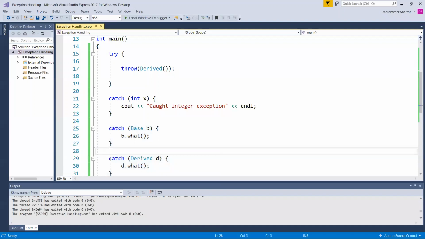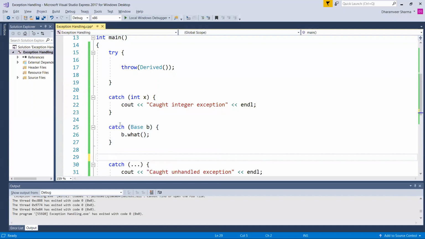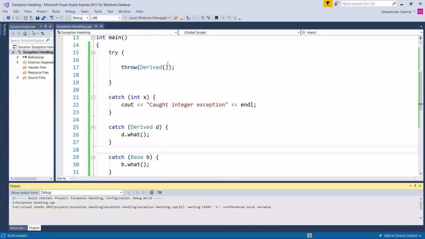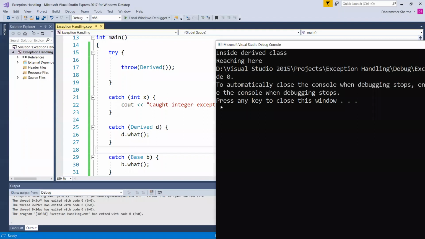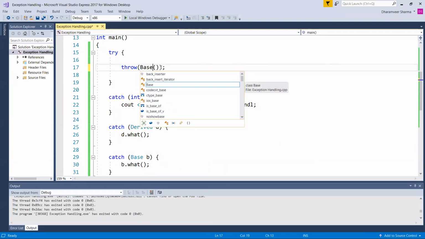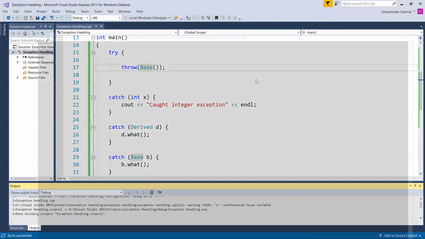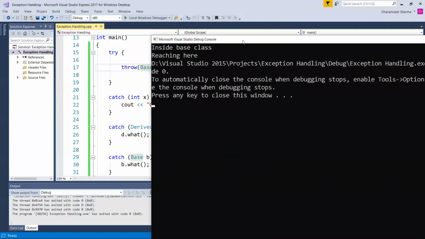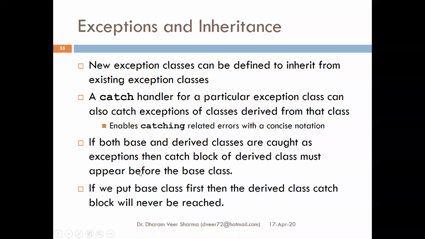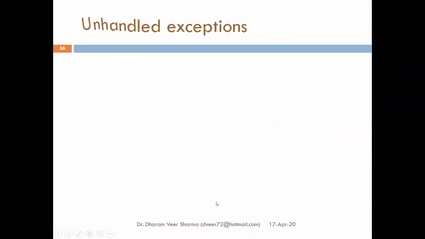The derived class exception handler should be written before the base class exception handler. Let's run it again. So the sequence matters. Now it is writing inside the derived class. When you are throwing base, it will automatically go to the base class exception handler. Now it's fine. If we put the base class first, then the derived class catch block will never be reached. This is what we have discussed just now.